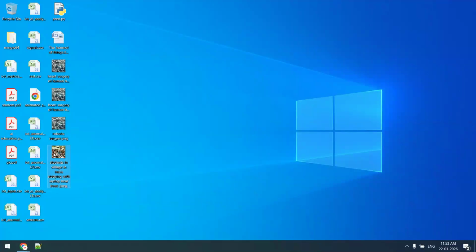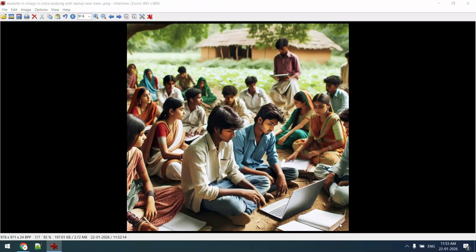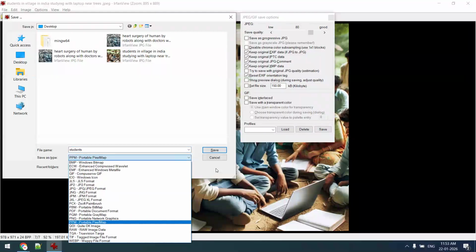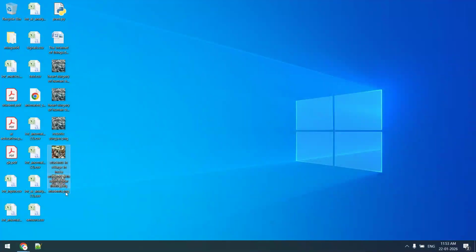So for that, what we can do, for example, we can crop it. Any minor modification can be done. For example, only cropping, we are not changing its brightness and contrast, we are not doing anything else. For example, this one, cropping. So cropping is done. Now I will save it as a students.png file. After that I will see whether some laptop information is integrated or not.